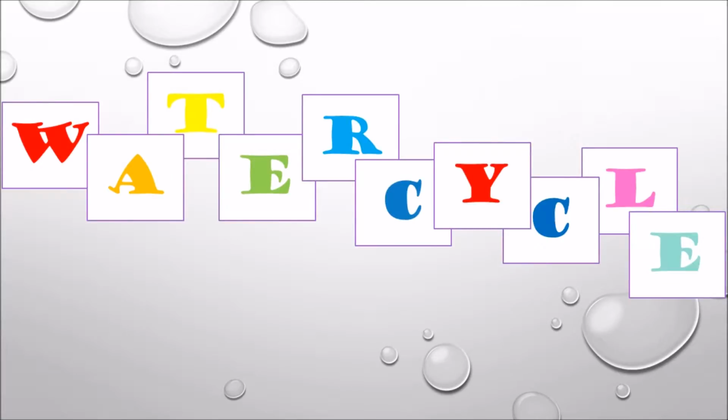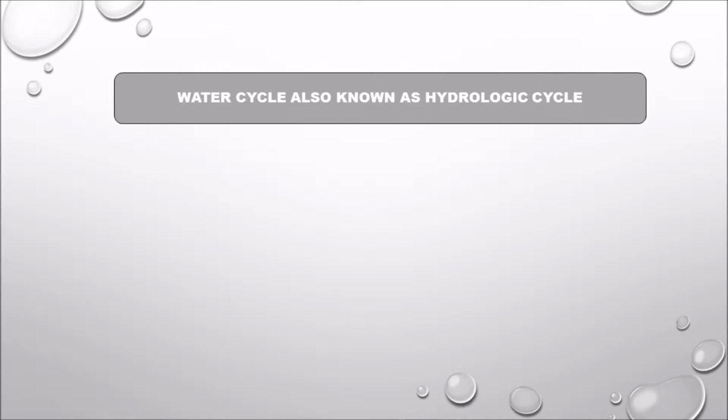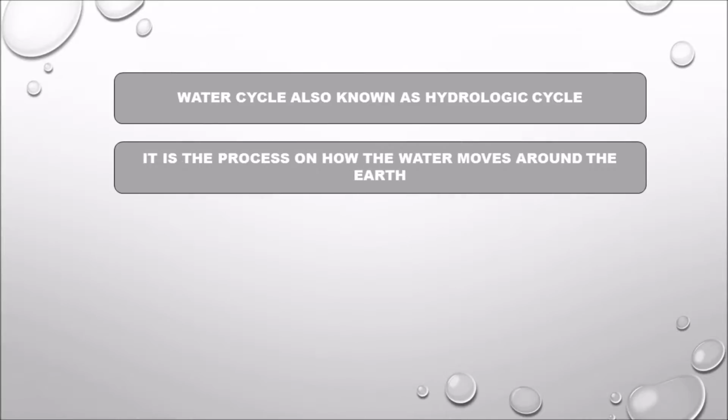The water cycle. Water cycle, also known as hydrologic cycle. It is the process of how the water moves around the earth.